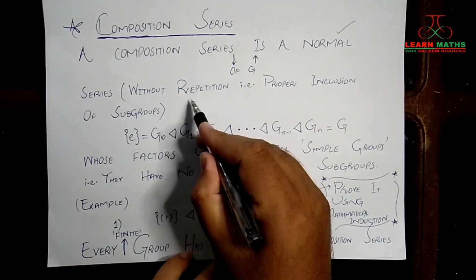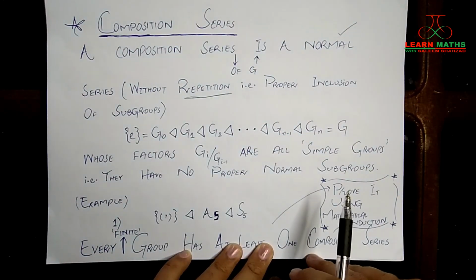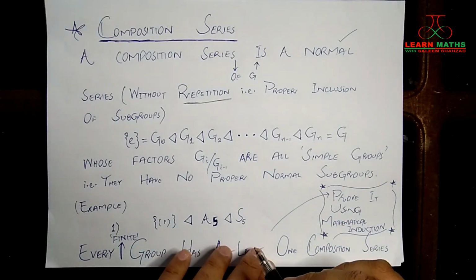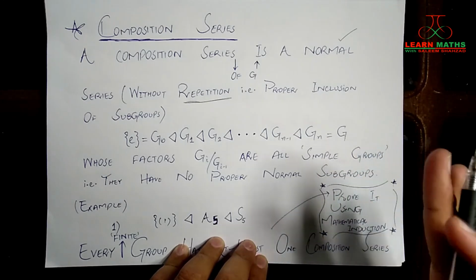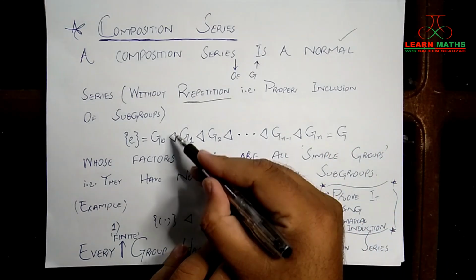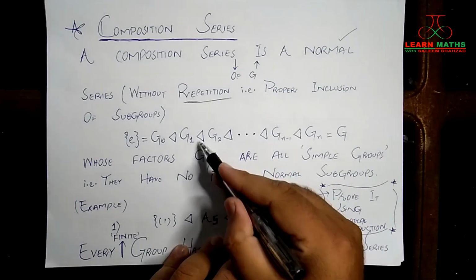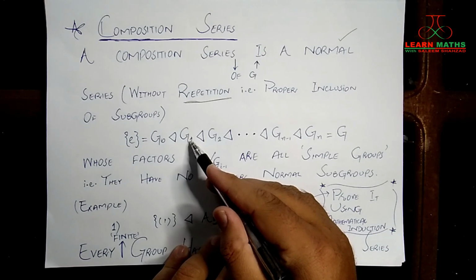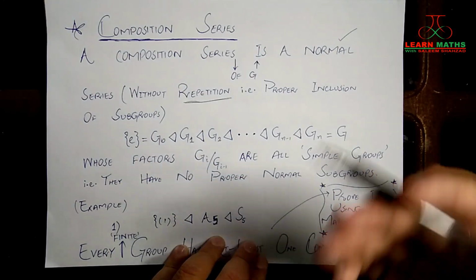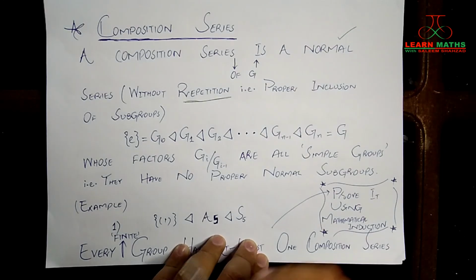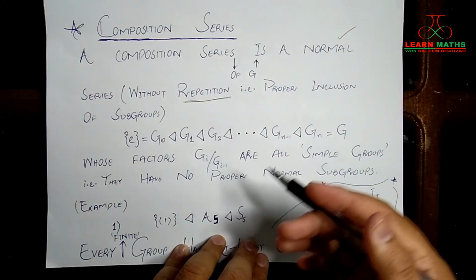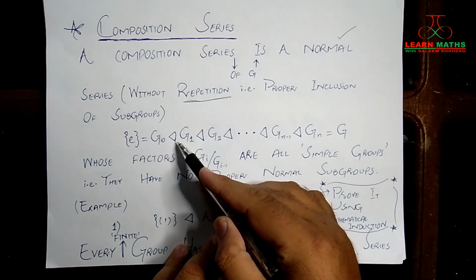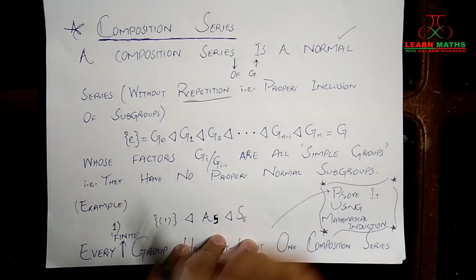Condition number one is that there should be no repetition. Repetition is not allowed. What does that mean? In the definition of normal series, if you stop this video and go back, you will see that I have used a line over the inclusion sign at every step. That means G0 may be exactly the same group as G1, which is actually a repetition, but it is not allowed in a composition series. The inclusion should be proper. G0 is a proper normal subgroup of G1. It cannot be equal to G1, right?